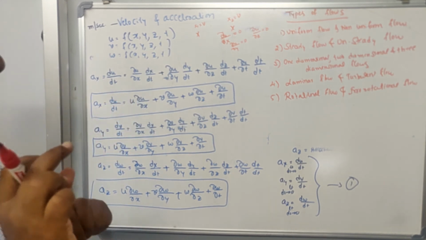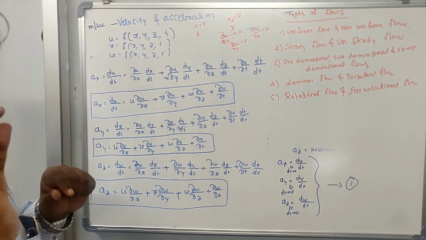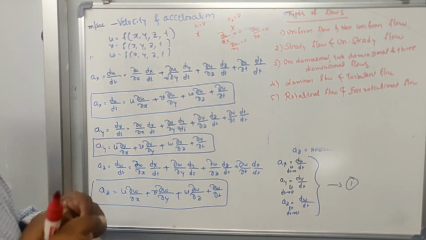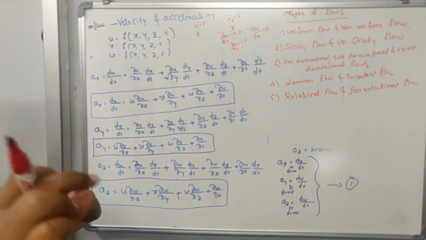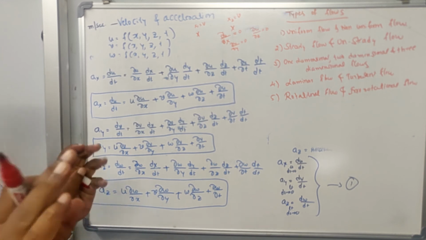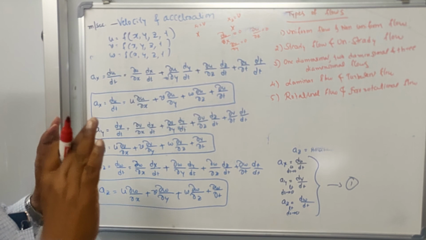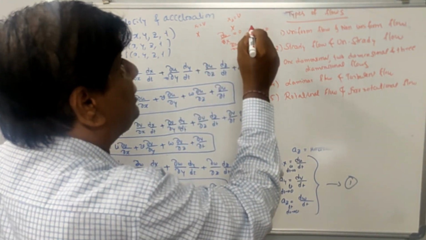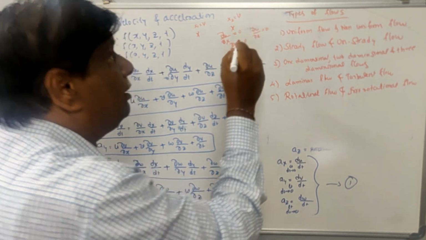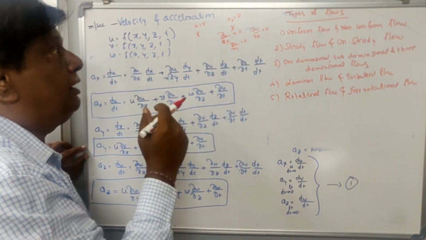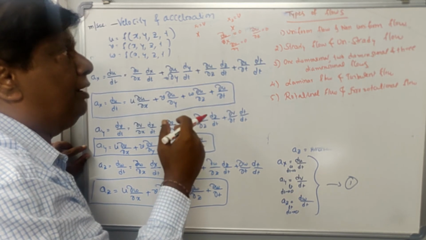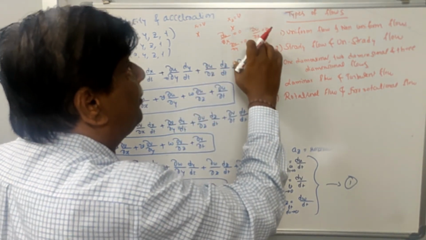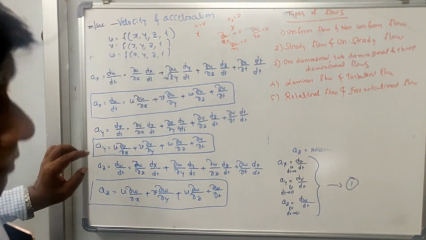Then mathematically, if the derivative of the velocity component in the x direction with respect to x is equal to 0, then you say that the flow is uniform in the x direction. Similarly, if the velocity in the y direction, that is v with respect to y, and similarly w with respect to z, remains the same.